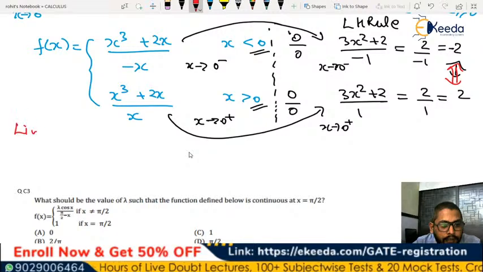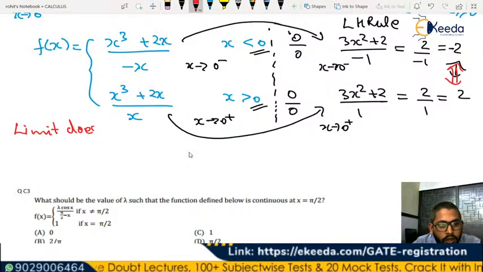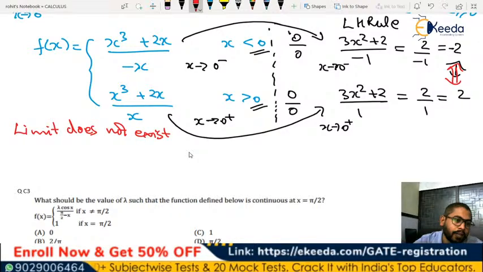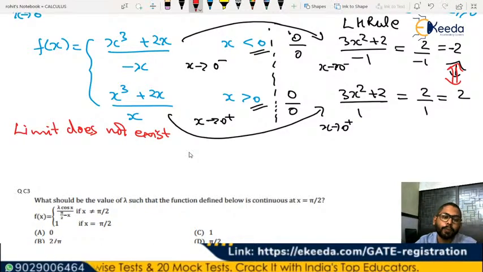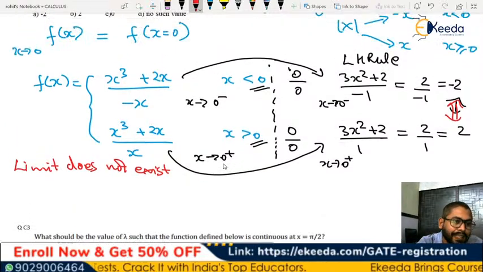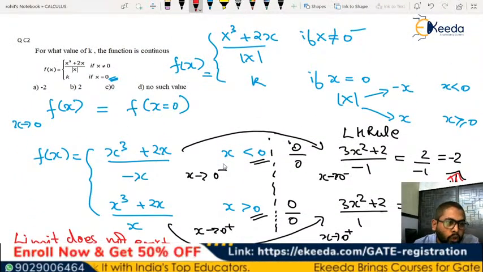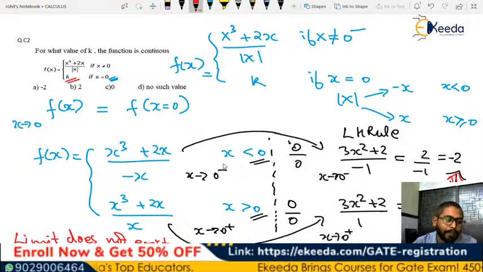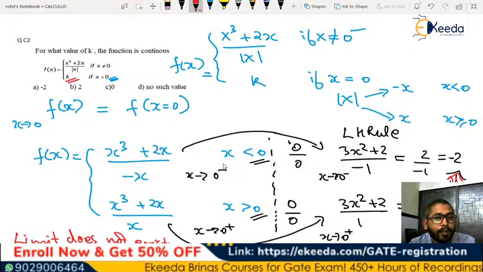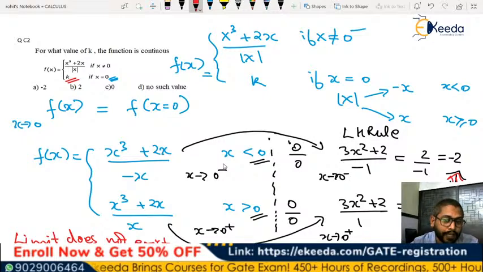So the limit does not exist. And if the limit does not exist, you cannot make the function continuous for any function value. So no k value can make this function continuous, because the limit is independent of k.